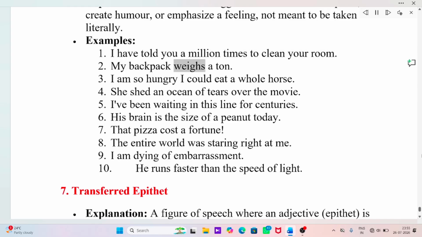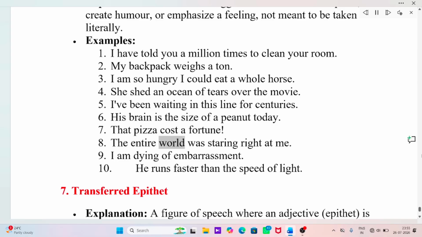My backpack weighs a ton. I am so hungry I could eat a whole horse. She shed an ocean of tears over the movie. I've been waiting in this line for centuries. His brain is the size of a peanut today. That pizza cost a fortune.